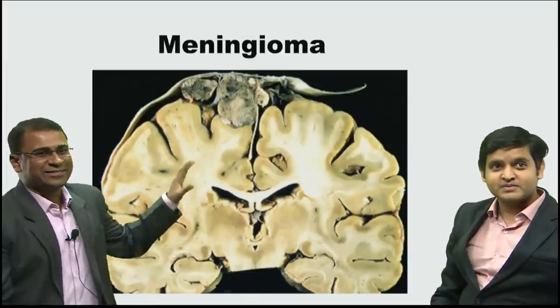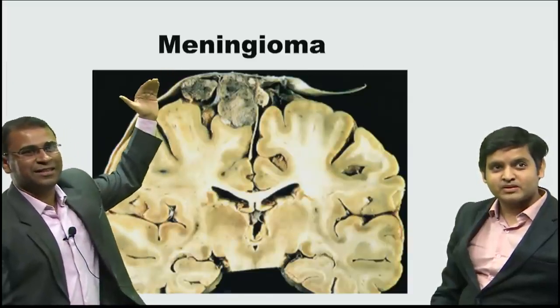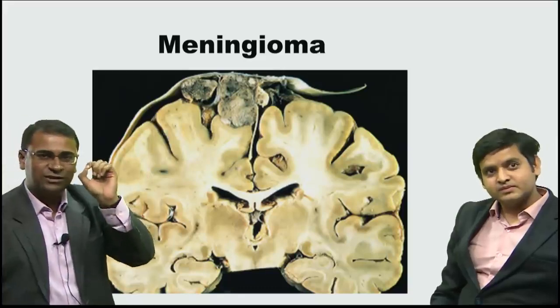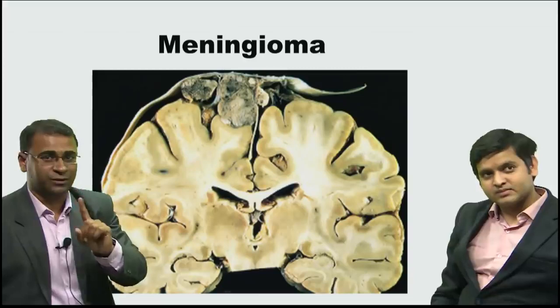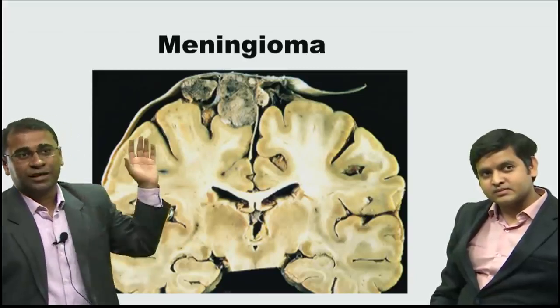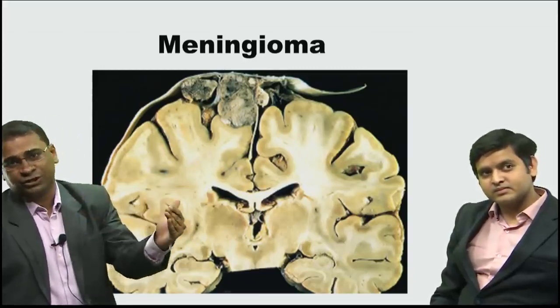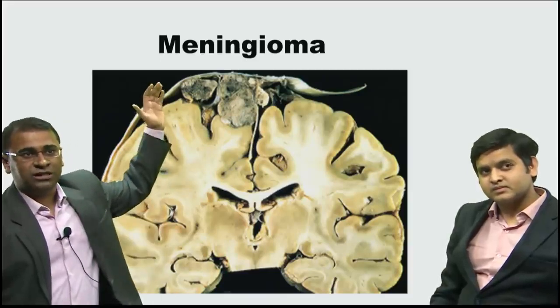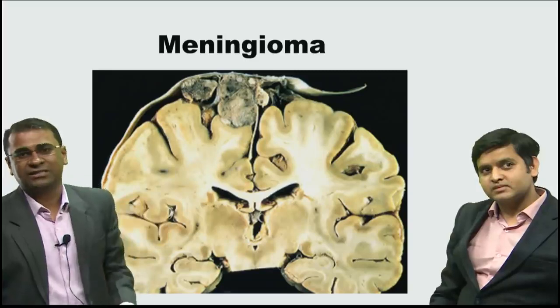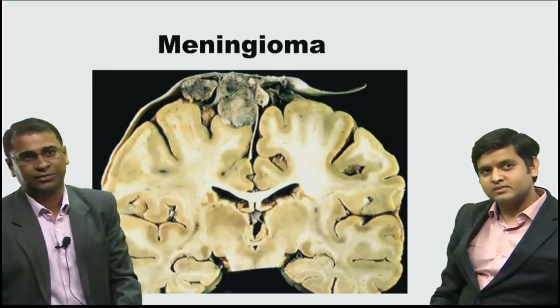Okay, now friend, look at this tumor. This basically is coming again from the meningeal layer. The cell of origin is the arachnoid cap cells. Remember this, okay? The cell of origin is different. So it's called arachnoid cap cell. In MCQ, it also comes as meningomesothelial cell, okay? Now because it comes from a layer of meninges, it impinges on the brain actually.